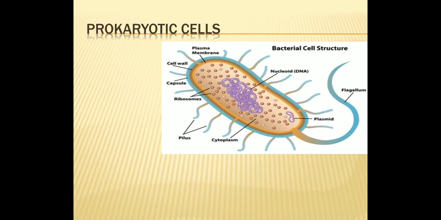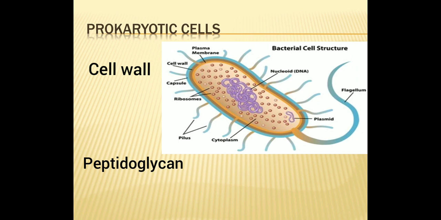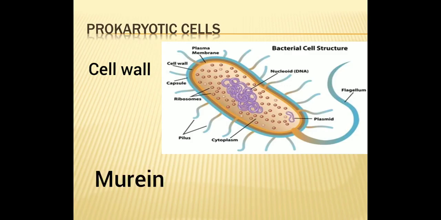Now, the second layer, the middle layer, is the cell wall. It is made up of peptidoglycan if the bacteria is gram positive, and it is made up of murein if the bacteria is gram negative. Now what is gram positive and gram negative?